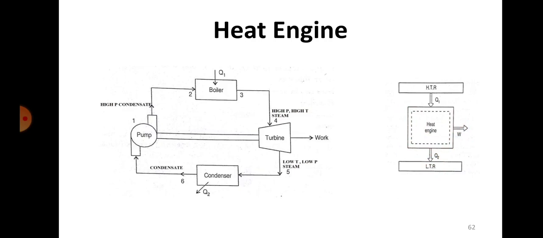Got it? So please understand this very clearly. Heat engine means it will operate between two reservoirs, a high temperature reservoir and a low temperature reservoir.